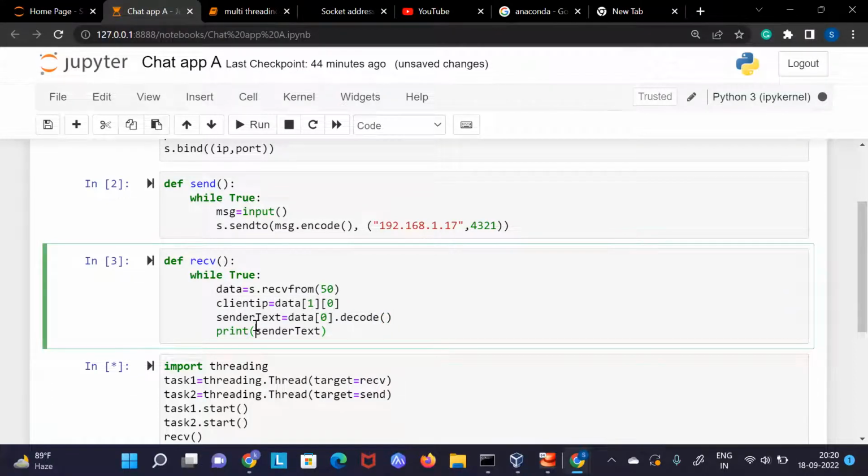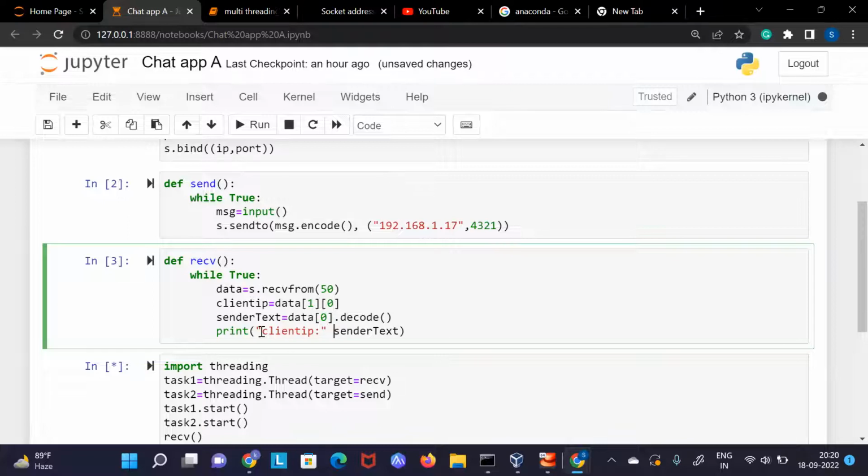So whenever we receive some data, it would be something like, let's say here I'm also printing the client IP. Here something like client. Let me show you.